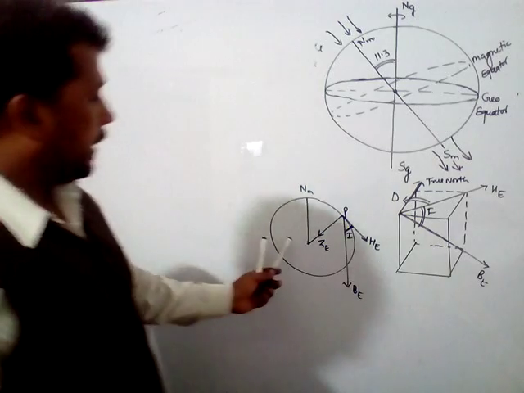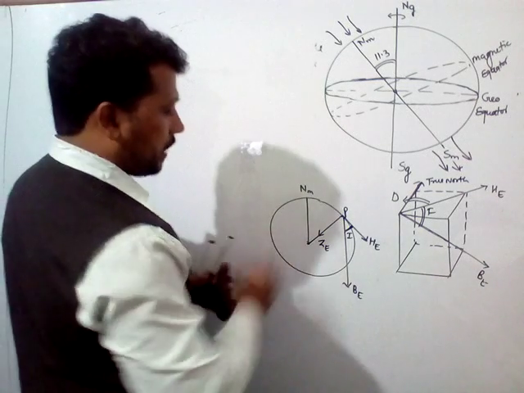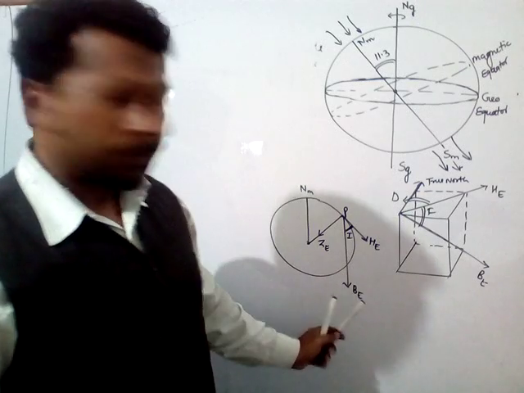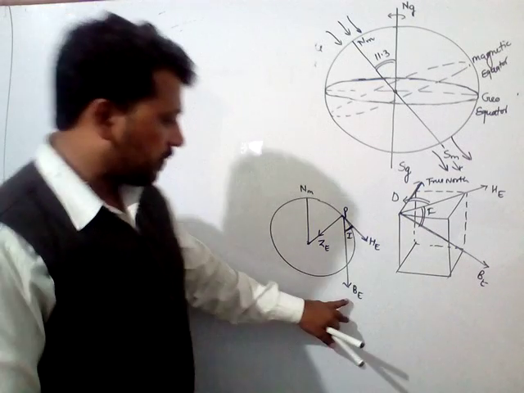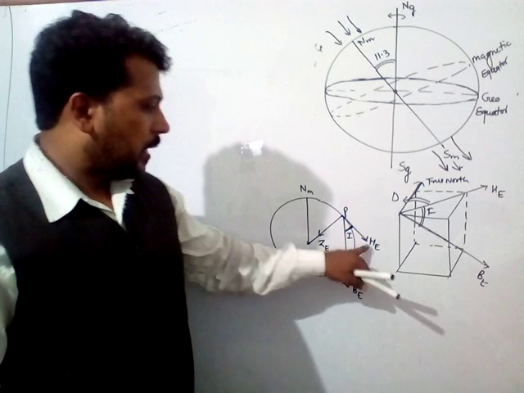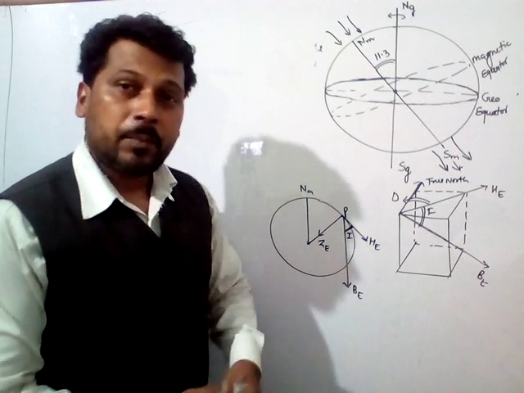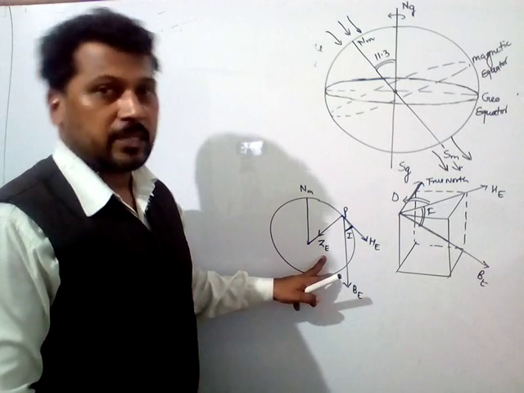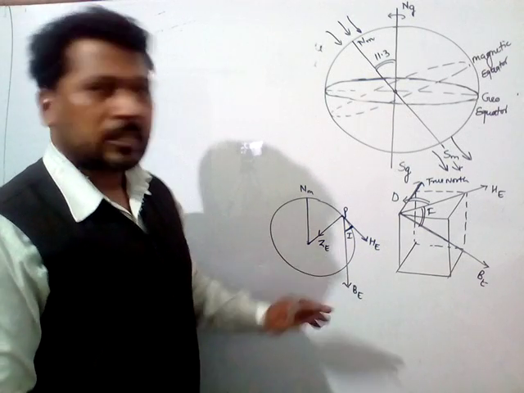In this graph, this is the north magnetic pole, and here we are going to draw some components of the earth's magnetic field. So this is the resultant magnetic field, where HE is the horizontal component of the earth's magnetism and ZE is the vertical component of the earth's magnetism.